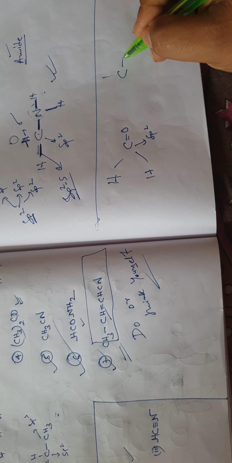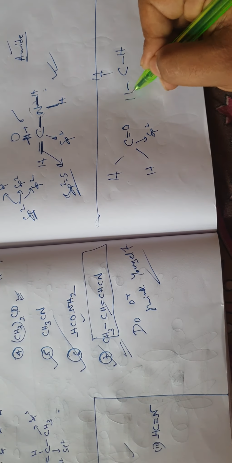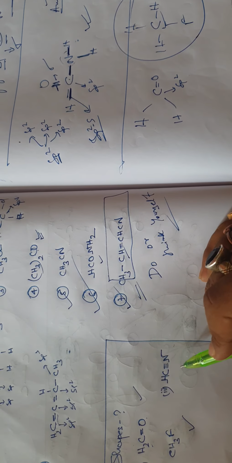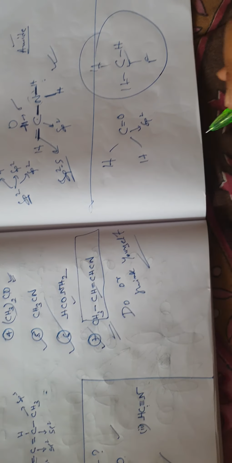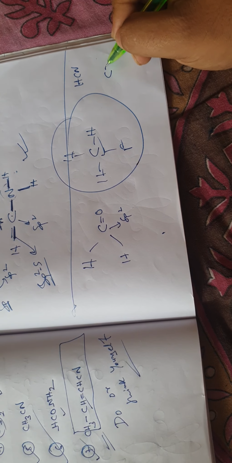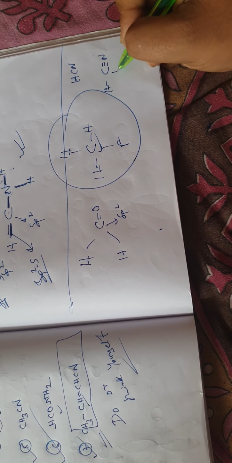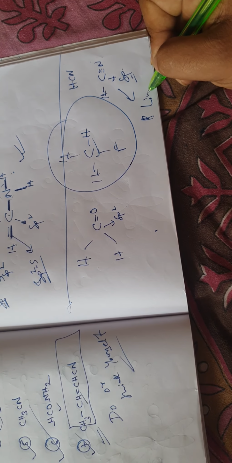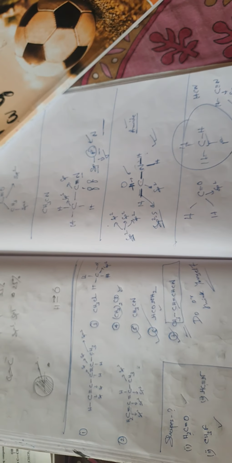CH3F, C, H, H, F. This is tetrahedral, sp3 hybridization. And the HCN molecule: C triple bond N, H. So this is sp hybridization, so a planar or linear structure. I hope that this thing is clear with you.